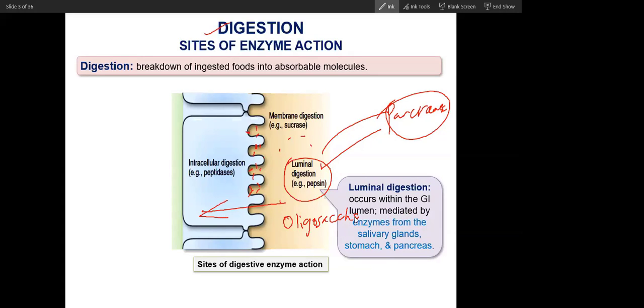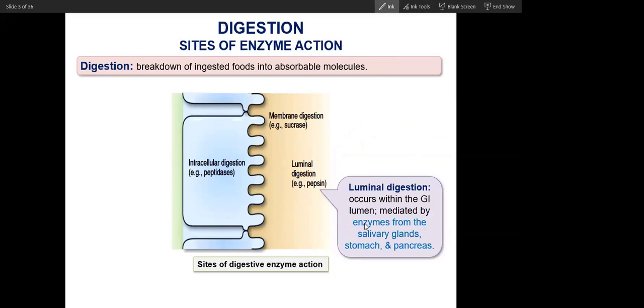So you have seen luminal enzymes. These luminal enzymes are enzymes of the pancreas. Digestion starts with the salivary glands, and after that the starch will be digested in the small intestine.